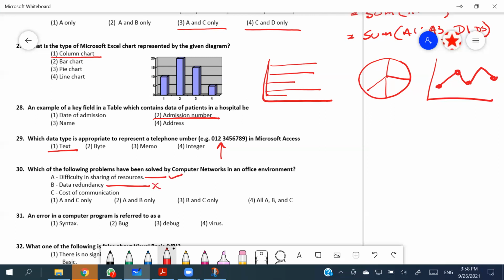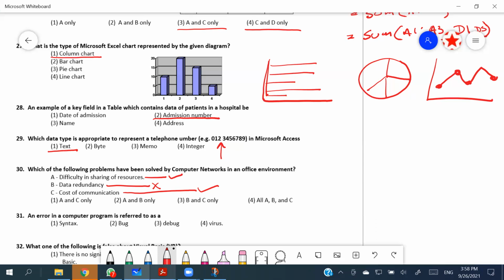Cost of communication, yes, that can be solved, because when you have a network you can use cheap communication methods like email, so it does not cost you anything. So cost of communication can be reduced. So we can take A and C as the best answer. To solve data redundancy, you actually need a database management system. A network may help, but again, we can say it is not the solution.